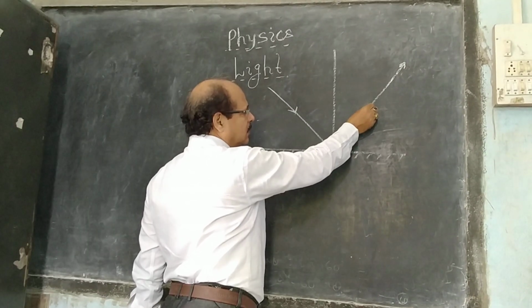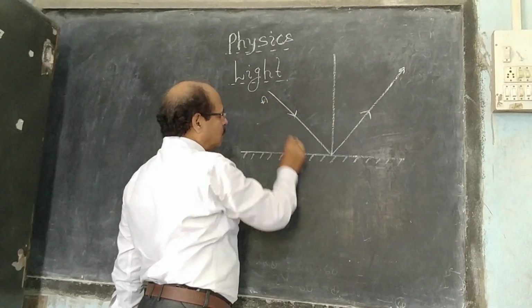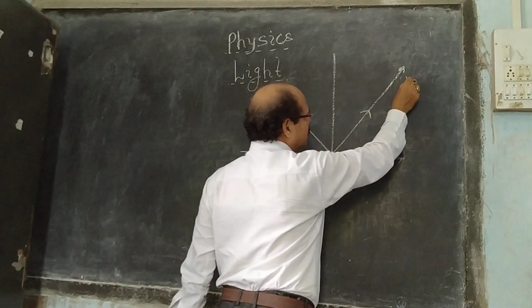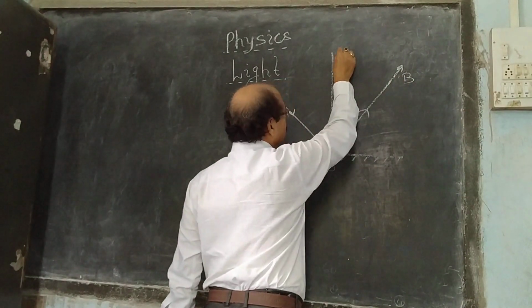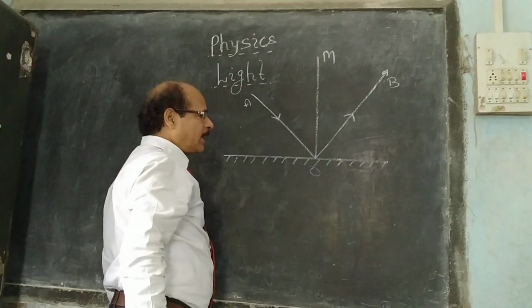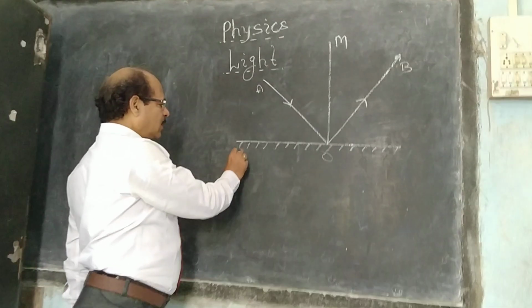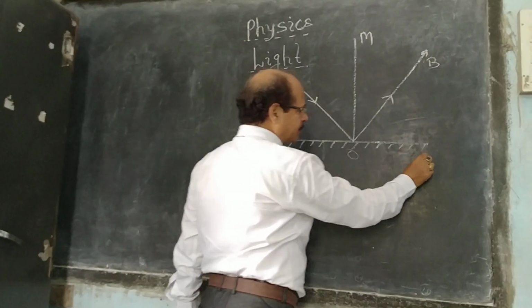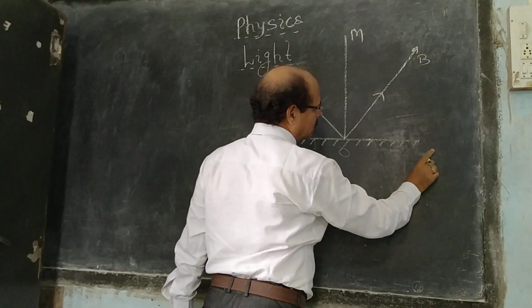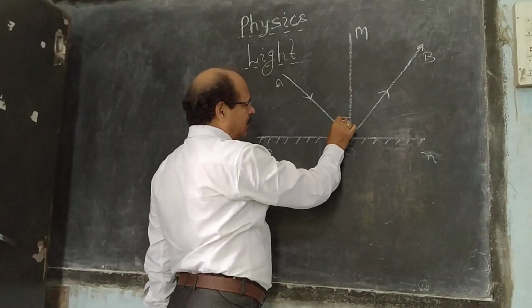In this way, we get a reflected ray. AO is the incident ray and OB is the reflected ray, and N is the normal.